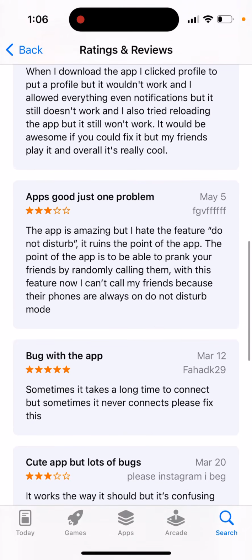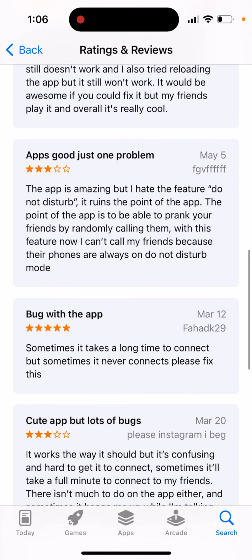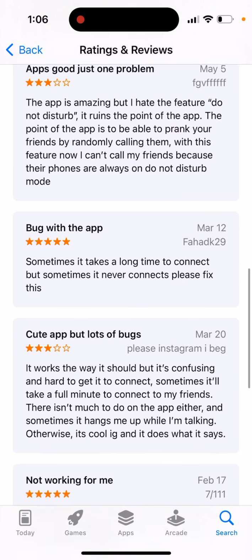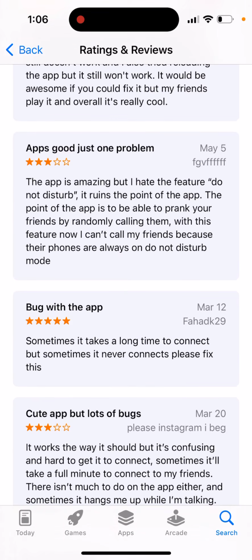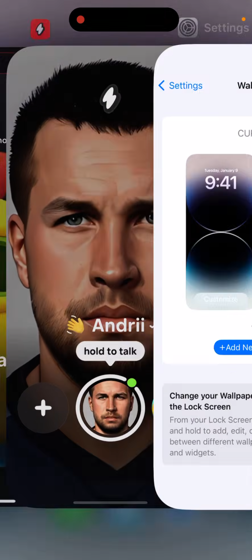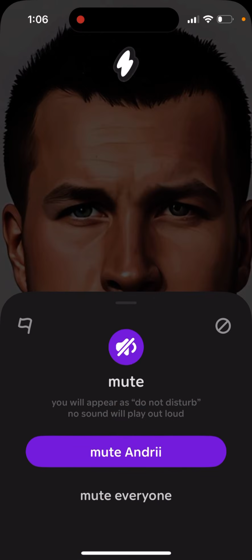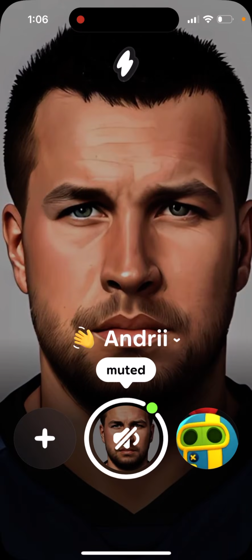The do not disturb feature is what I showed you. If you just go and mute an account, this way you're muting someone, and if that person then tries to call you, they won't be able to call you. They will just be shown as do not disturb. So this way you enable do not disturb mode.